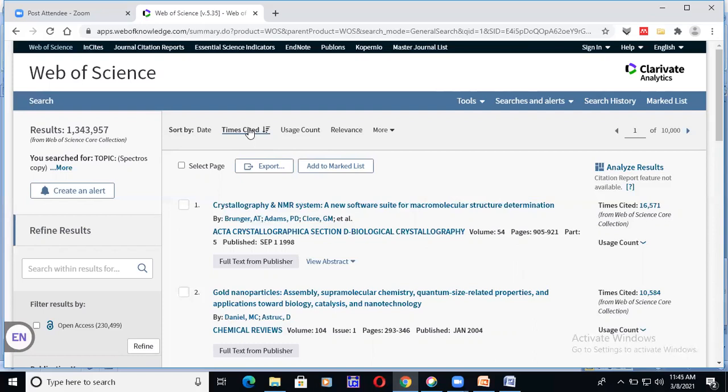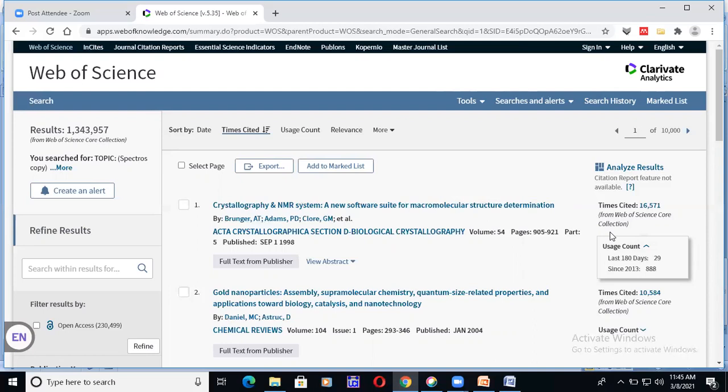In practical, you can find the usage count here. If you click on the usage count, listen to me, this is altmetrics. This is called altmetrics. What is the current status? In the last 180 days, only 29% have cited. That means its retrospective value, its half-life period, is over. It is not current information. Though it has the maximum number of citations, what happened? The usage count in the last 180 days.